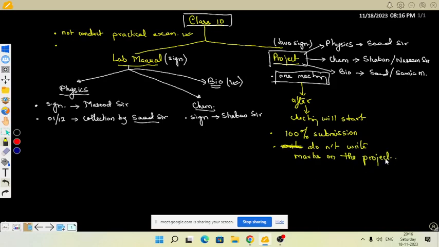Okay, so this is all about class 10th. Any doubt here, anything that you have in your mind that you have not understood? Please let me know, I will help you, inshallah. Yes, sir. Clear.